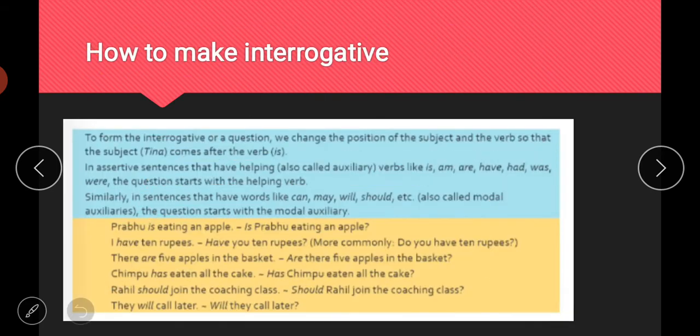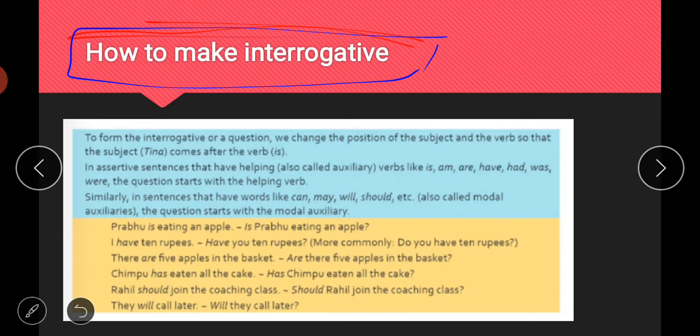So how do we make interrogatives? What are the different rules to make a sentence interrogative? Let us learn about that. To form an interrogative or question, we change the position of subject and verb, so that the subject Tina comes after the verb is. If you are saying Tina is playing, how will you make a question? You change the position of subject and helping verb, so you simply write, is Tina playing, with a question mark at the end.